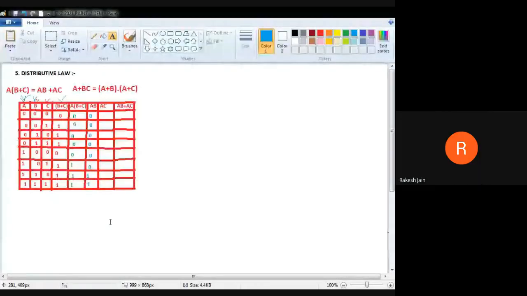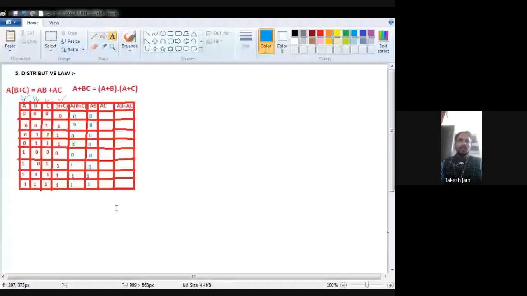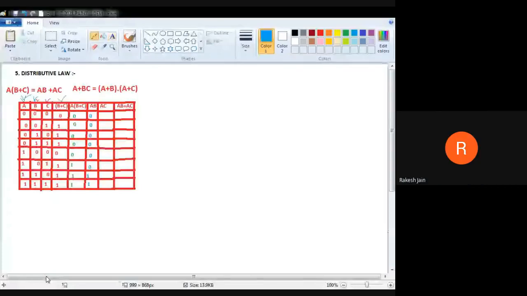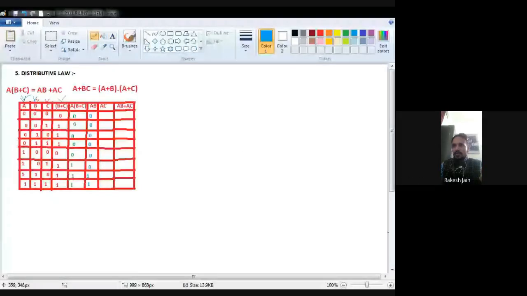So A is 0, B plus C is 0, because I find a 0, that's why 0. A is 0, B plus C is 1, because I find a 0, that's why 0. A is 0, that's why 0. Again, A is 0, B plus C is 1, because I find a 0, it is 0.